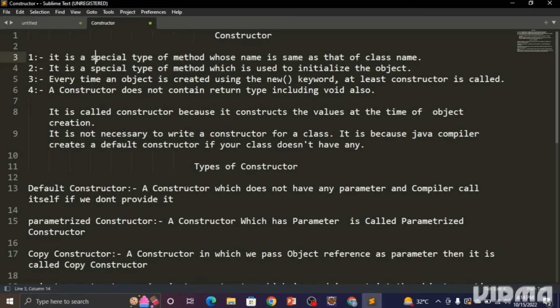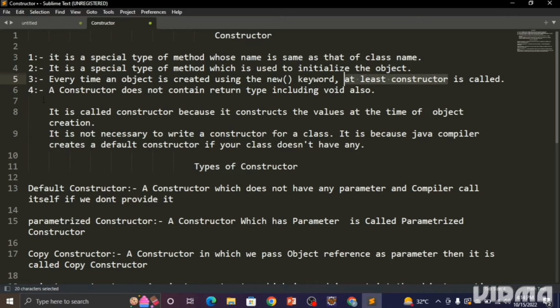And the second very important thing about the constructor, it is used to initialize the object. We cannot initialize the object without a constructor. Understood? And during the initialization we use the new keyword. We all know, if we want to create the object, we have to use the new keyword. And whenever we create any object of a particular class, the compiler calls one constructor, and that constructor is known as the default constructor. So whether we provide the constructor or not, it is the duty of the JVM or compiler to automatically add a constructor, and that constructor is known as the default constructor, if you didn't provide any constructor to the class.